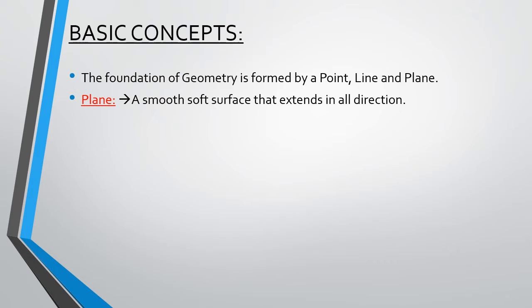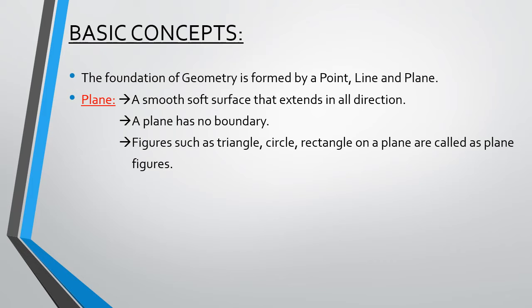What is a plane, children? A plane is nothing but a smooth, soft surface, and it can be extended in all directions. A plane has no boundary. Figures such as triangle, circle, rectangle, square, any figure on a plane are called plane figures.